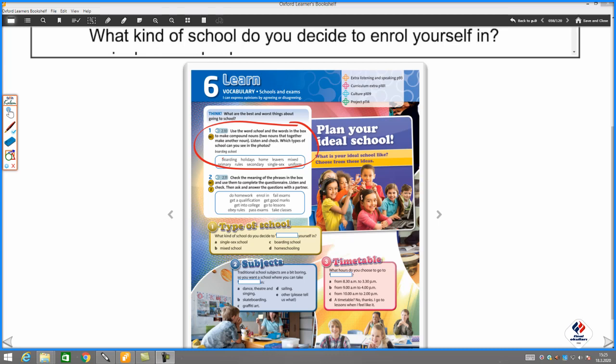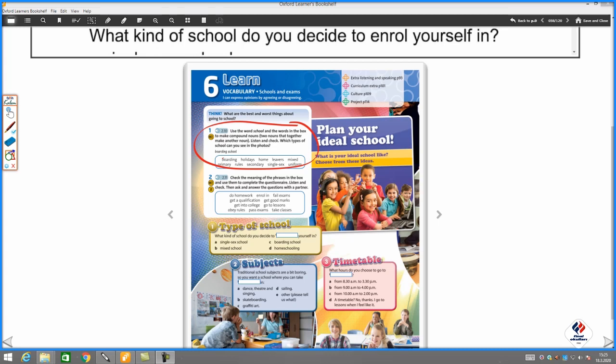Okay guys, so we're on Unit 6 now. This is the first activity. Use the word school and the words in the box to make compound nouns. So these are two nouns that together make another noun. Before we listen and check, I'm going to give you 2 minutes to do this activity first.